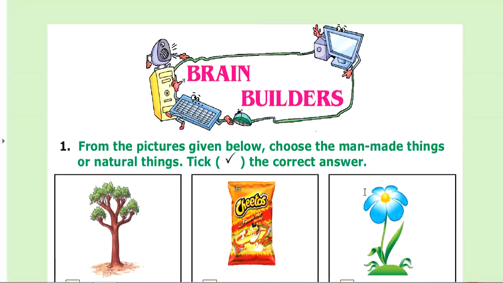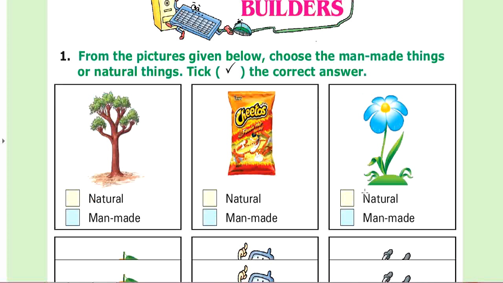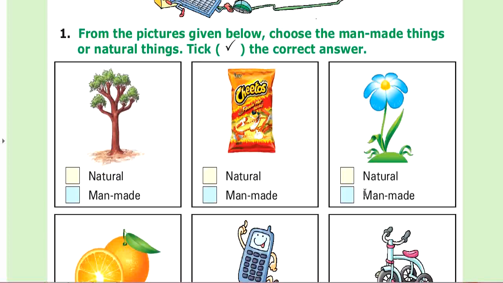Next, brain builder given exercise. As I said about the different things, there are two types of things. One is man-made things, the other is natural things. Man-made things are created by man and natural things are given by God to us. Plants, flowers, fruits are natural things. Machines are made by man, so these are man-made things. Now we have to solve the back exercise.